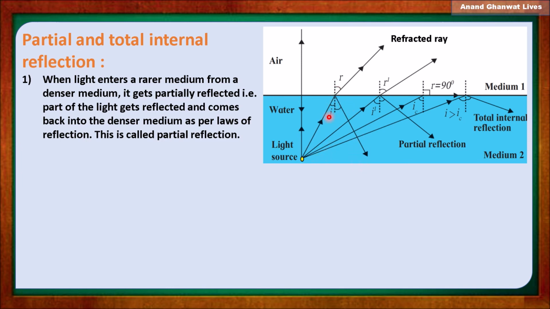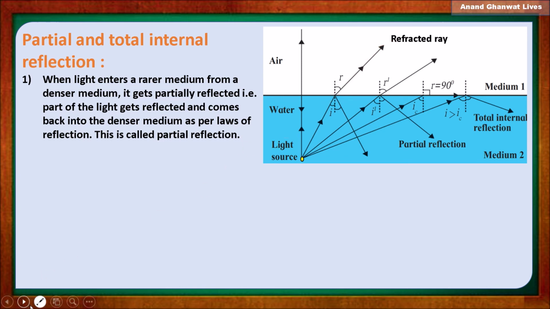It is not total, because some part of the ray is refracted and some part of the ray is reflected. The reflected light ray comes back into the denser medium again, and some part is refracted into another medium.